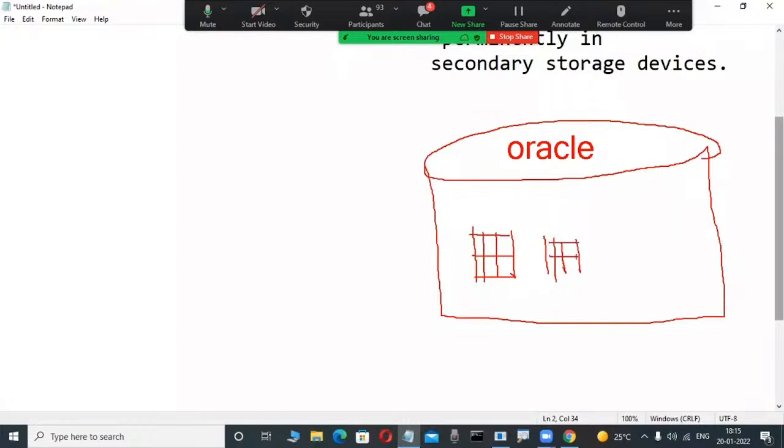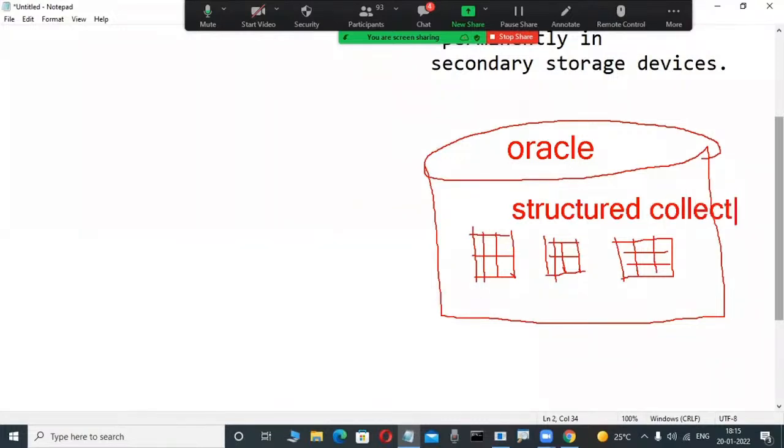Maybe you have an idea, in mathematics it is only rows and columns. Similarly, here data is stored in the logical structure side. What is logical and what is physical, we will see later. On the logical structure side, data is stored in table format, in a structured manner. All relational databases store a structured collection of data. That is important, not non-structured. Non-structured means other databases. Oracle is one of the popular relational databases.